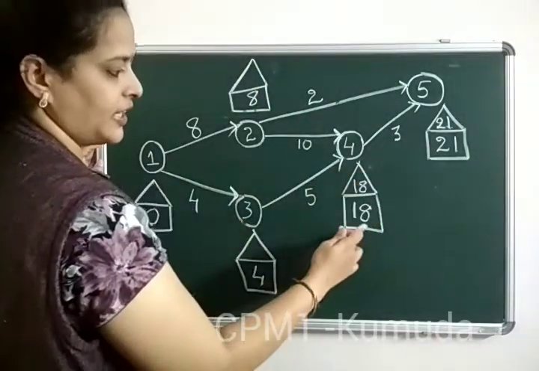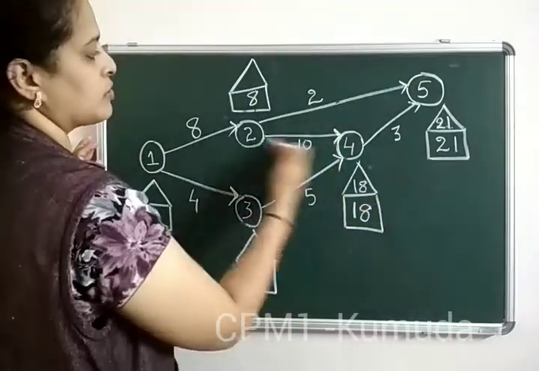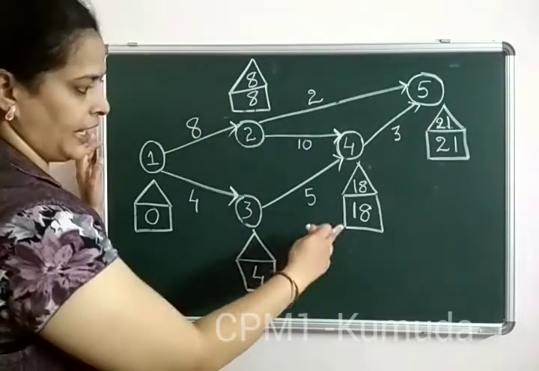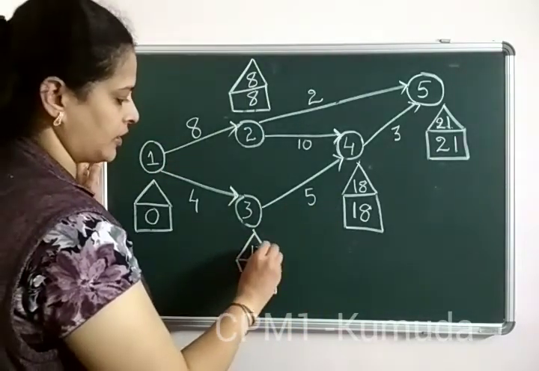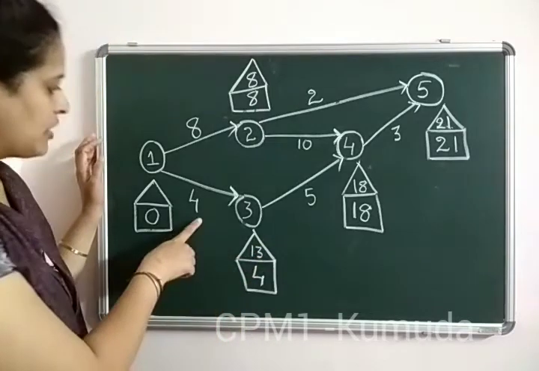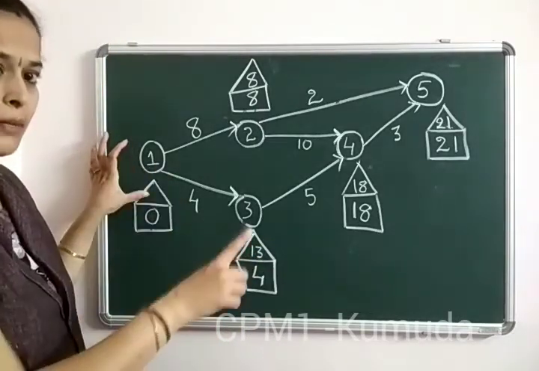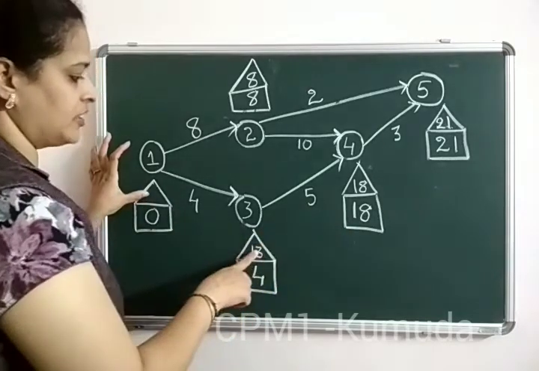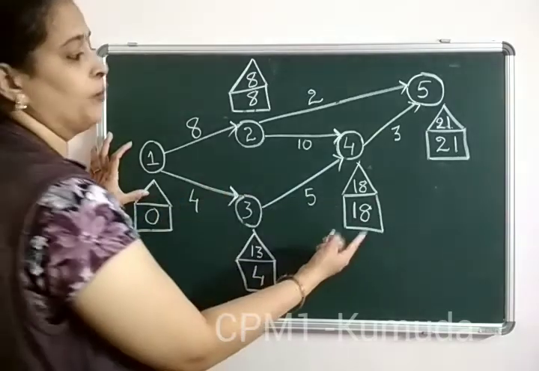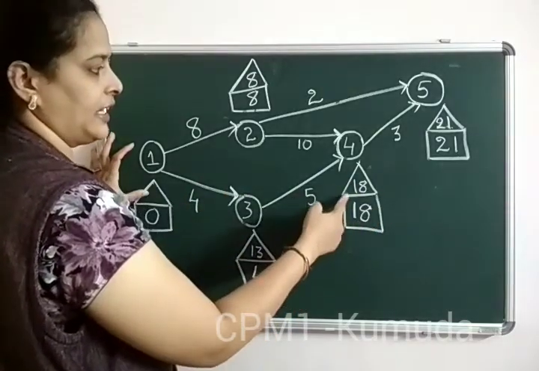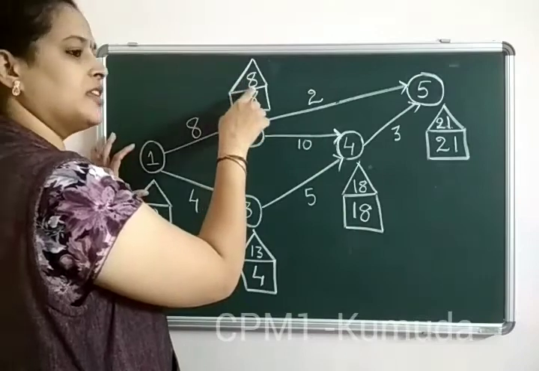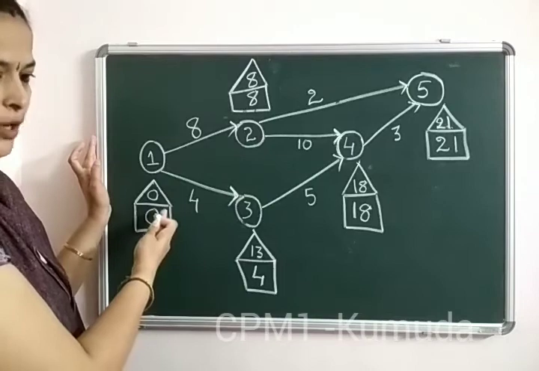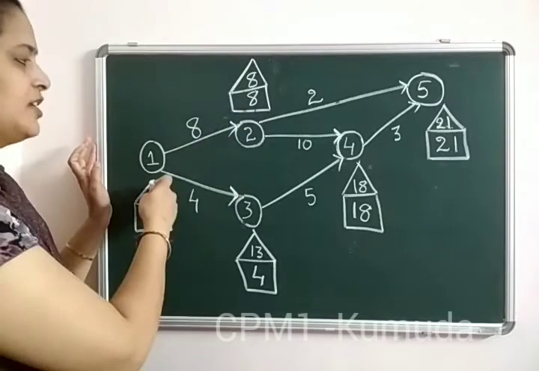21 minus 3 is 18. 18 minus 10, because this is also a path, gives me 8. I would write it here. Now again come back here. 18 minus 5 gives me 13. And you can notice that 13 minus 4 is never a 0. So there is always a path which gets the 0 back to us. So 18 minus 5 is 13. 13 minus 4 is not 0. There's one more route. I already found it as 18. 18 minus 10 gives me 8. But we can see that 8 minus 8 gives us a 0. Because among the values 9 and 0, the least is 0.